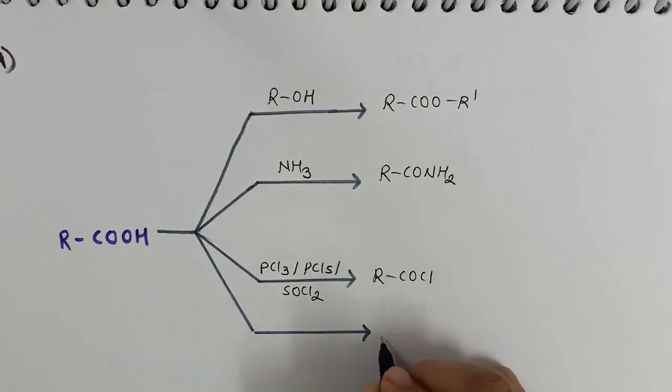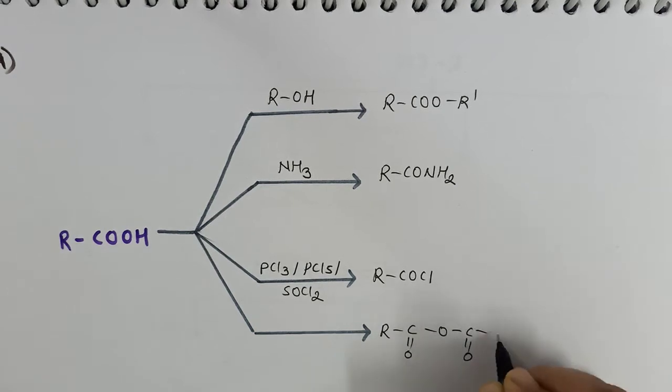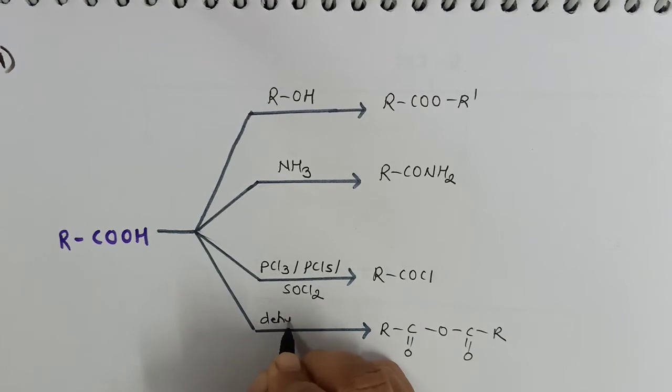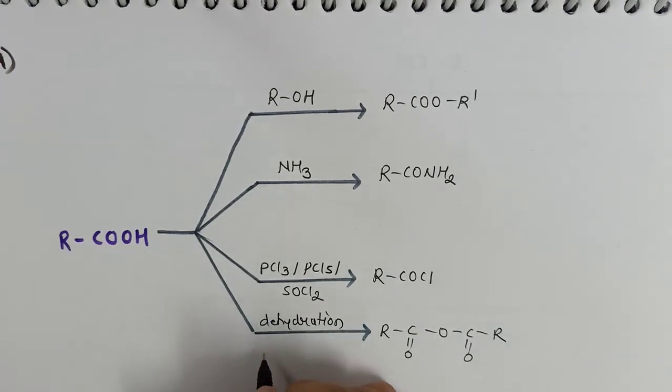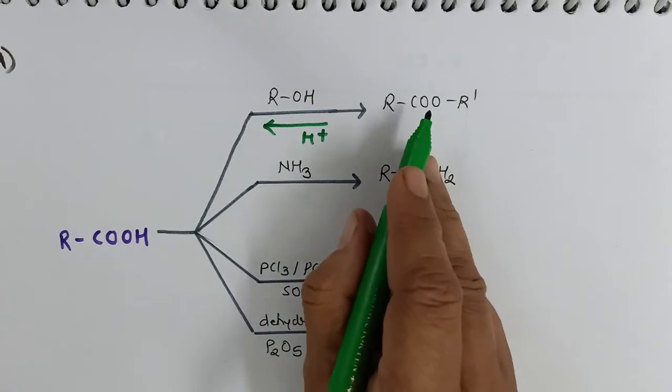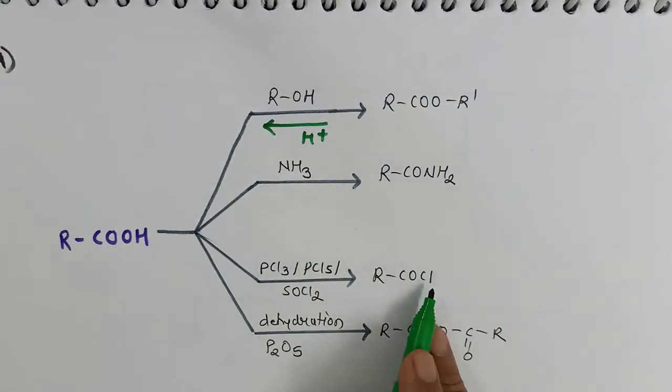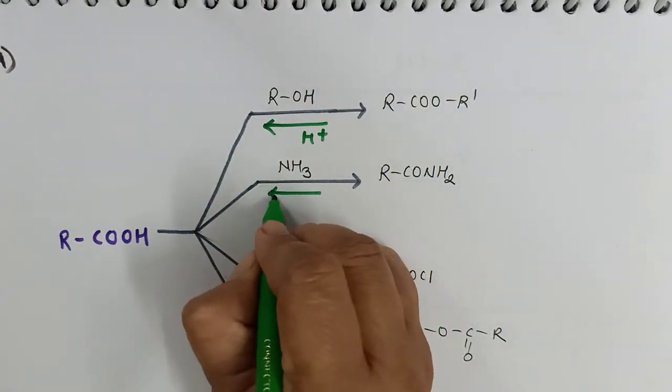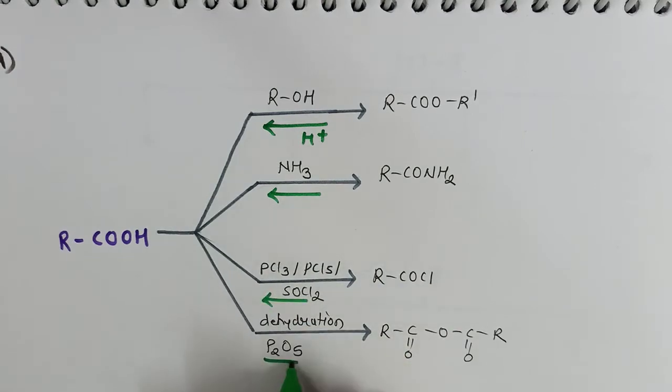And suppose I want to convert it into anhydride, then we carry out a dehydration reaction. Now the dehydration reaction can be carried out by using a dehydrating agent like phosphorus pentoxide. Now the interesting thing is that whenever we carry out the hydrolysis of whether ester, amide, acyl chloride or acetic anhydride, all these will give us acid back.